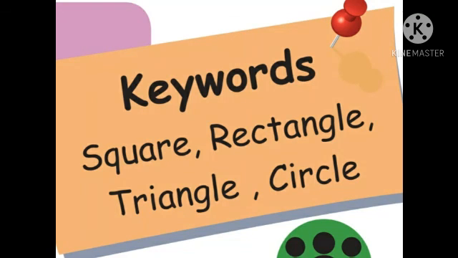Okay, children. Then next Zoom class, a test is there. What are the tests I told you? In the last Zoom class I told you, 5 shapes. What are the 5 shapes you have to write? Square, rectangle, triangle, circle and slide. These 5 spellings I'll give you as a test in the Zoom class on Wednesday. So you have to practice and learn.